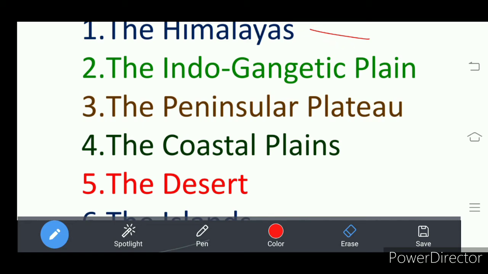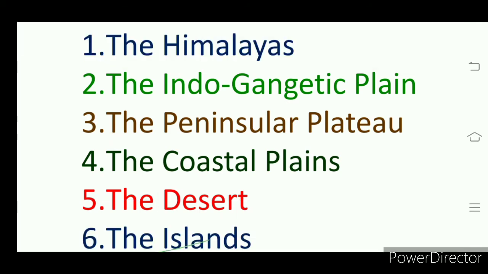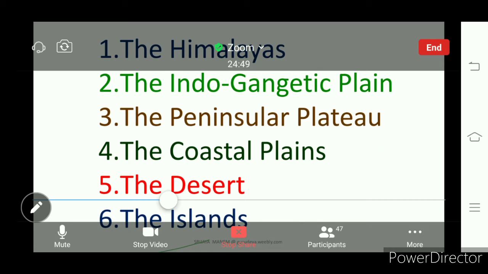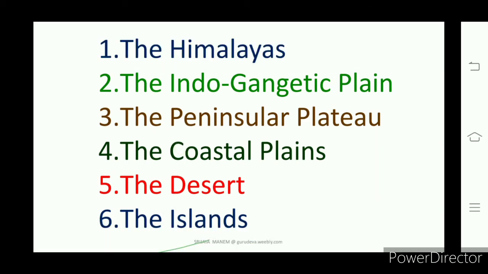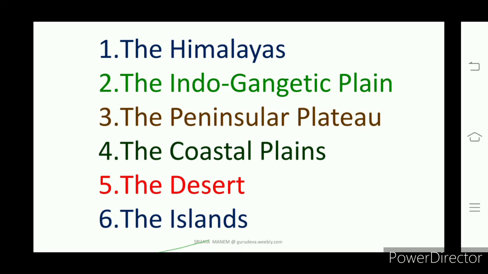Understand? So we have two groups of islands: one is the Lakshadweep Islands and another is the Andaman and Nicobar Islands. So these are the six major relief divisions in our India.